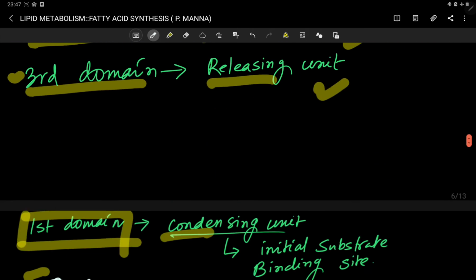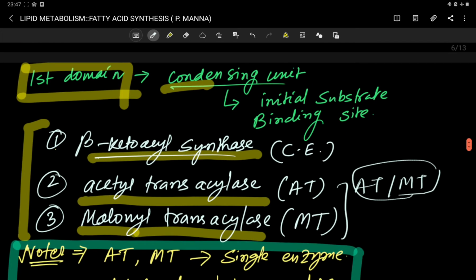Here you can see the first domain of this fatty acid synthase complex, the condensing unit. It shows 3 enzymatic activities: beta ketoacyl synthase activity, CE for condensing enzyme; acetyl transacylase activity; and malonyl transacylase activity.